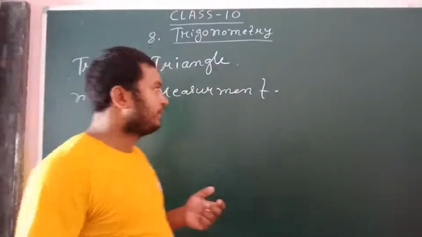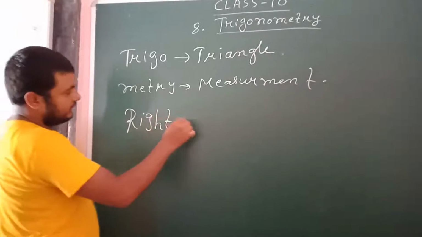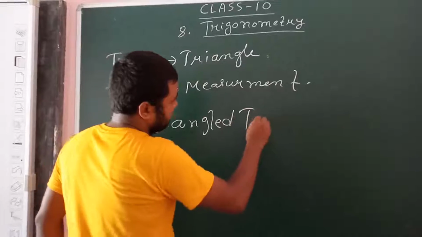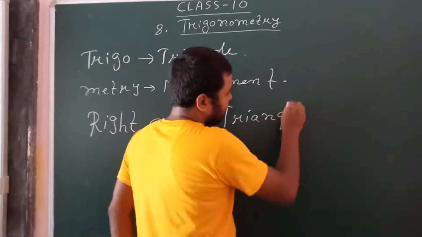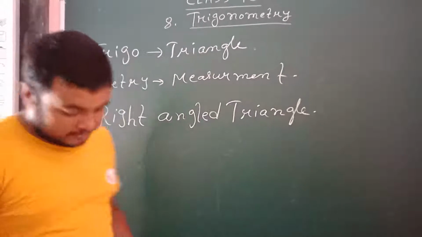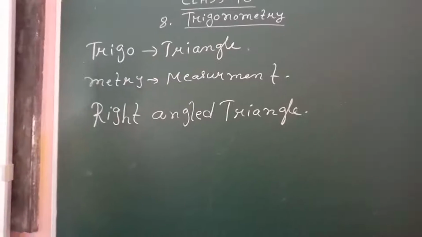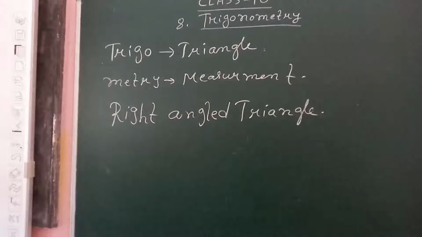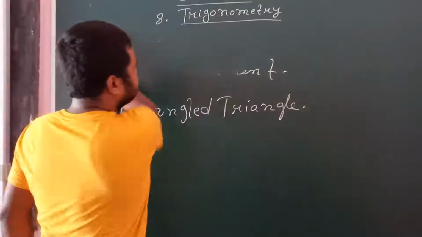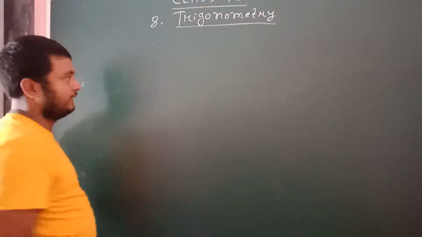In trigonometry, we always consider a right angle triangle. Now you should have the basic idea of base and height.